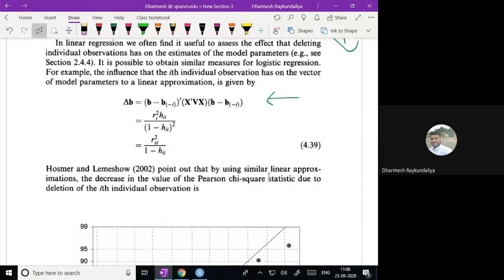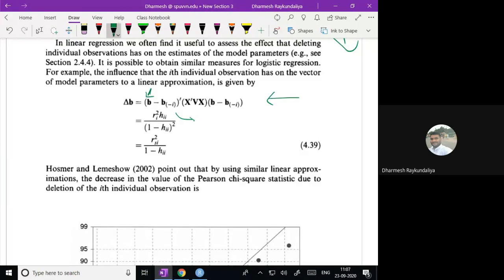So what is the formula we are using? If you wish to find the difference of beta, when all observations are considered, you calculate the estimate of the regression coefficient beta. We call it B. And B minus i is the estimate of the parameters when we have deleted the ith observation.